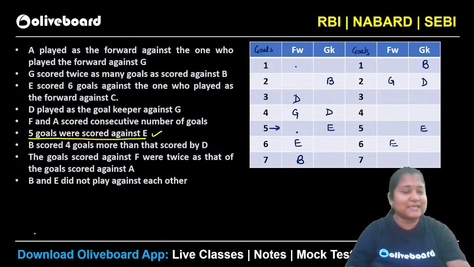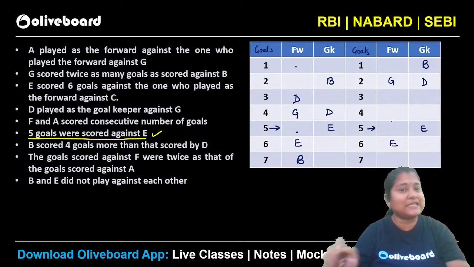Okay. So you can see these are the 2 cases that we are getting right now. Now in the second case, you can see where should we have your B and D? You can see again the only possibility will be 7, 3. Why? Because 5, 1 is not a possibility because B cannot be at this particular point playing against E. That is already mentioned here. So B and D will be here. Okay, so we have your B and D.